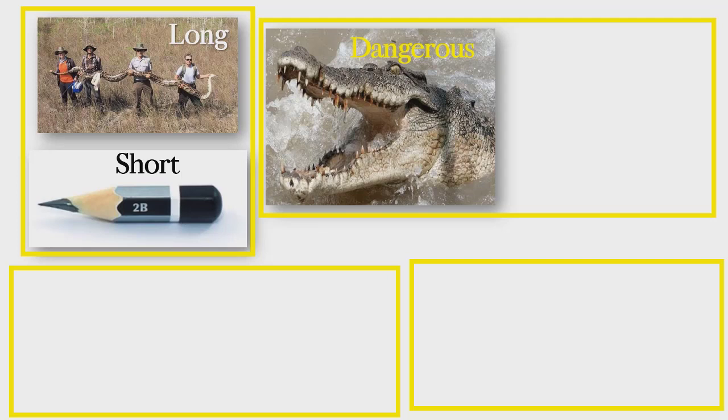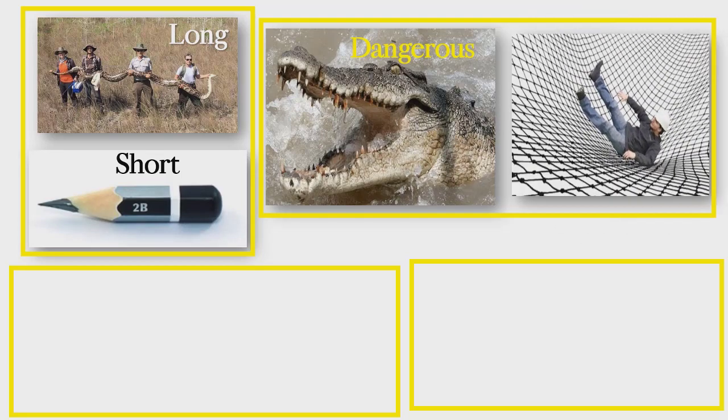Okay. So what is the opposite of dangerous? What do we say when something is not dangerous? What is it? Do you know? Oh, look, this man has fallen. Oh, but he's fallen into a net.